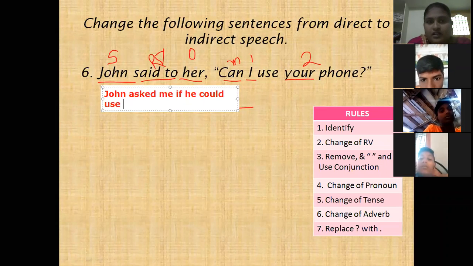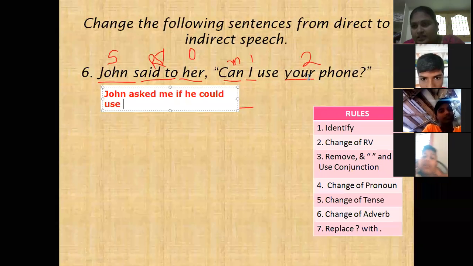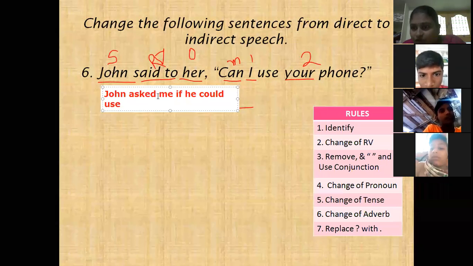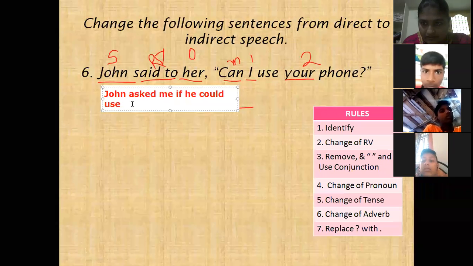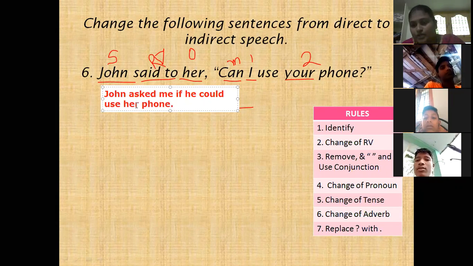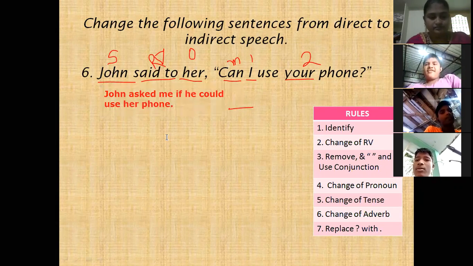Your phone. Your means here second person. Second person changes according to the object. Here the object is she. "She phone" is not correct. We have to write her phone. Very good, children. Her phone. After that, a full stop.